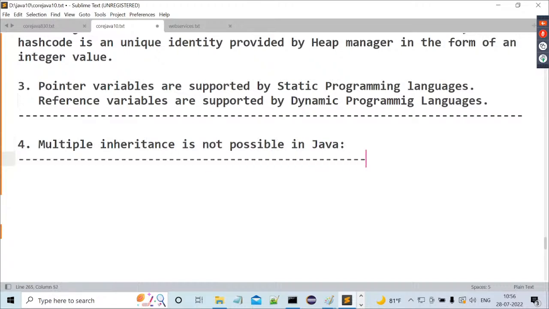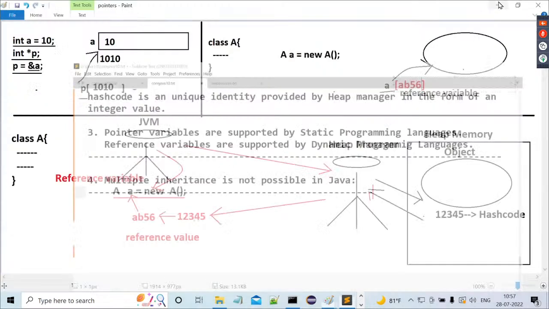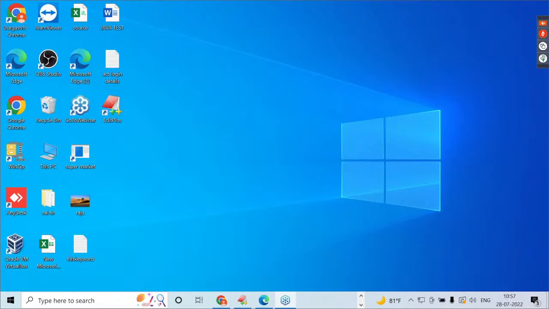Before that, I want to ask one more question, guys. I'll try to answer it. I said to you, pointer variables are not suitable in platform independent programming languages. Already, two to three times I explained this topic previously. Have you remembered that point? Pointers are not supported by platform independent programming languages. Any idea for that?